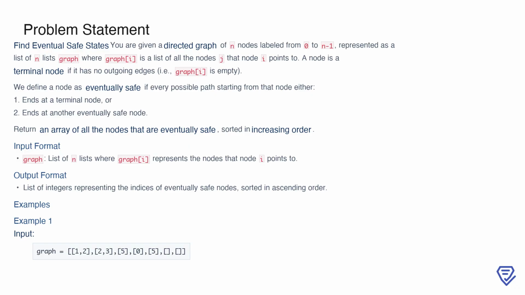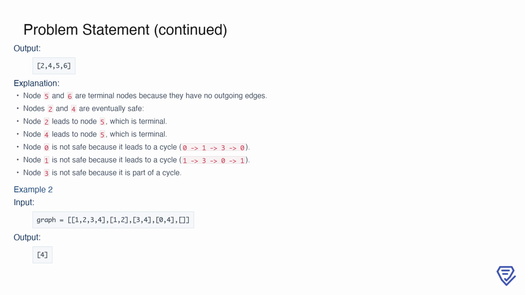The input format includes the graph as a list of lists, and the output should be a sorted list of integers representing the safe nodes. For example, consider the input graph [[1,2],[2,3],[5],[0],[5],[],[]]. The output for this graph is [2,4,5,6]. Let's break this down. Nodes 5 and 6 are terminal nodes because they have no outgoing edges.